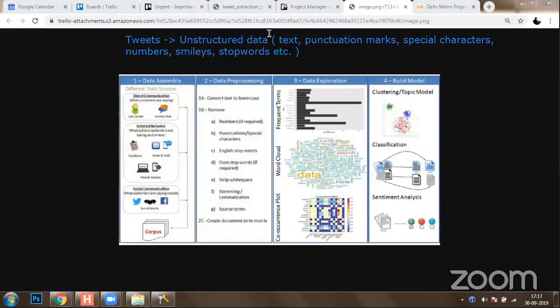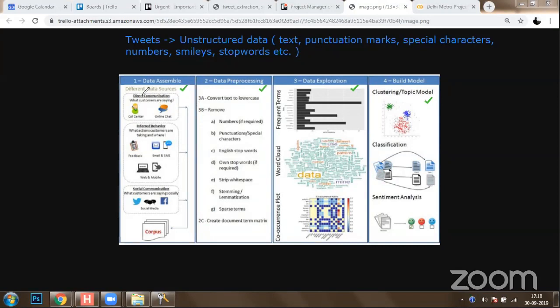So when it comes to pre-processing unstructured data, there are 4 stages. The first stage is you have to assemble data, then you have to pre-process data, you have to perform data exploration, and finally you are going to build the model. Okay, these are the 4 stages which you need to do.